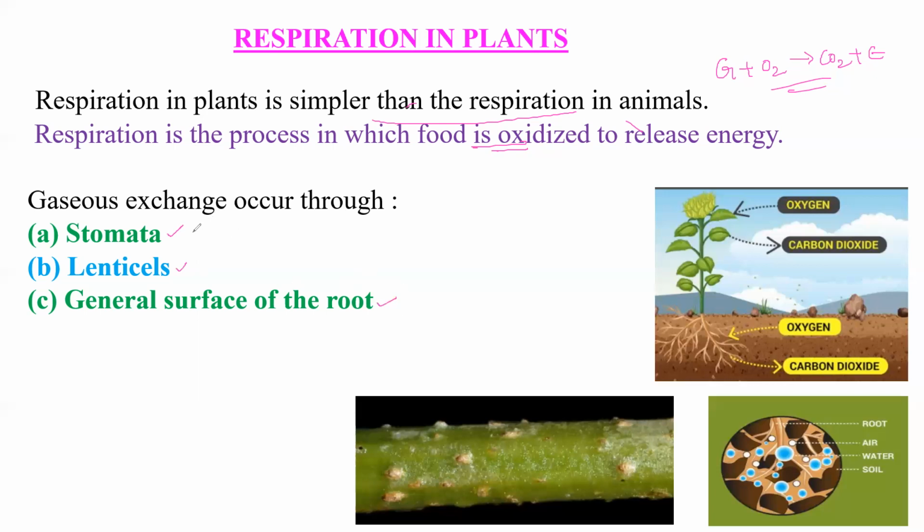Here stomata means the tiny holes which are present on the leaf. These are helpful for the exchange.